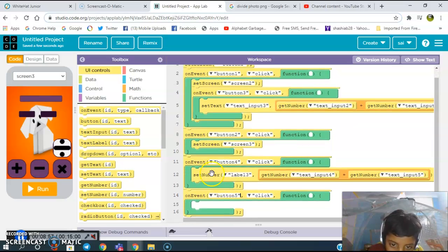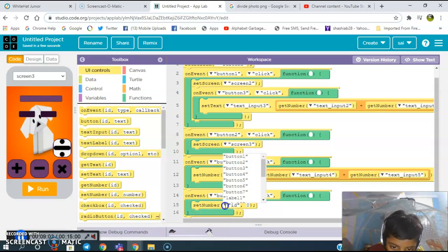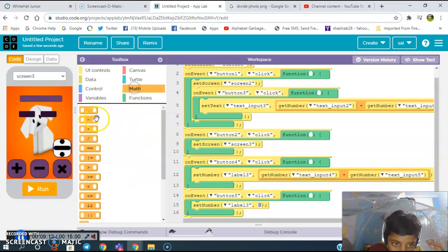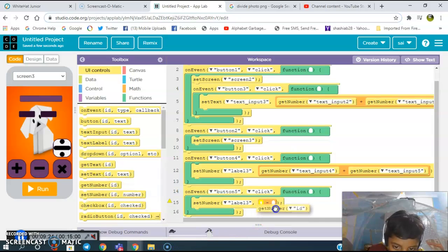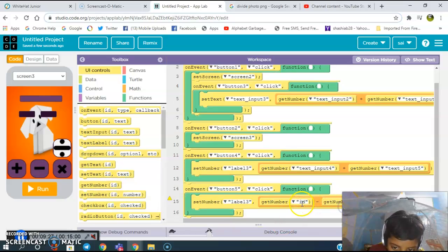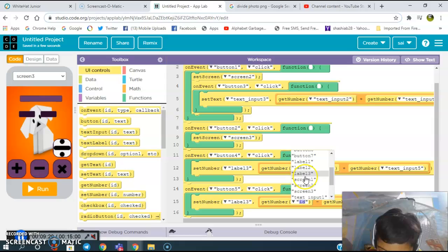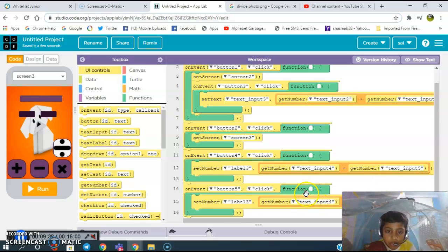Button 5 is clicked. Set the number 30 minus get number. Text input 4, text input 5.